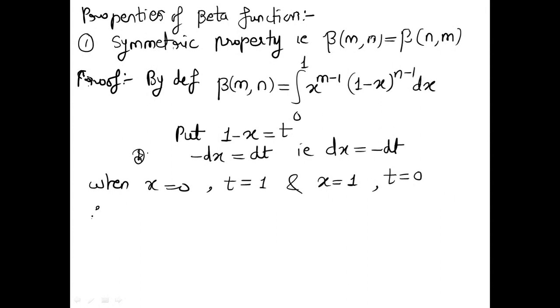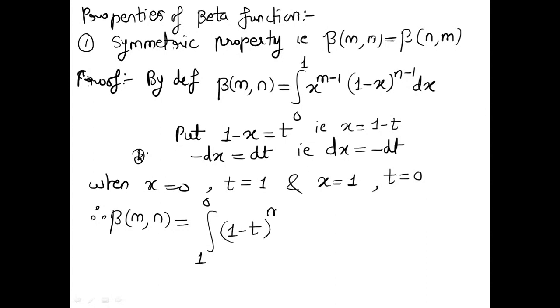So therefore, what we have, beta of mn. Remember, these substitutions are to be used for simplifying this integral only. So we will use this in this integration part only, right? So this is equal to, what are the limits now? The new limits are 1 to 0. So integral 1 to 0. Now what will be x? You will find out x from this expression. So x will be 1 minus t. Okay. So I will have now 1 minus t raised to power m minus 1, and 1 minus x according to this substitution is t raised to power n minus 1, and dx is minus dt.